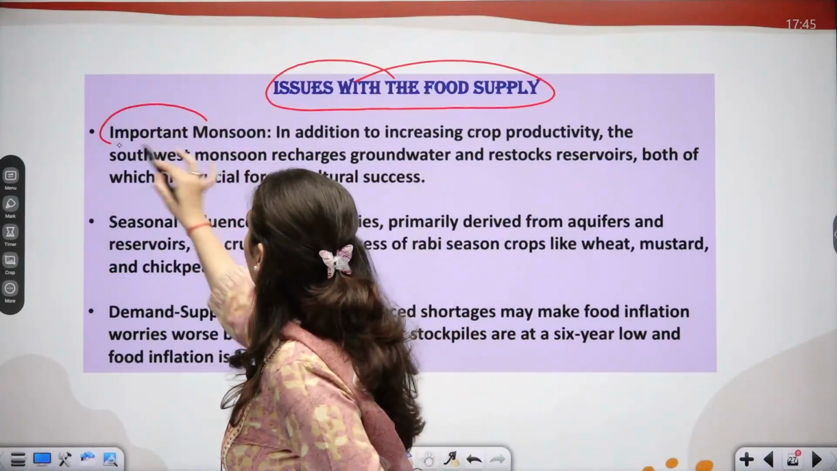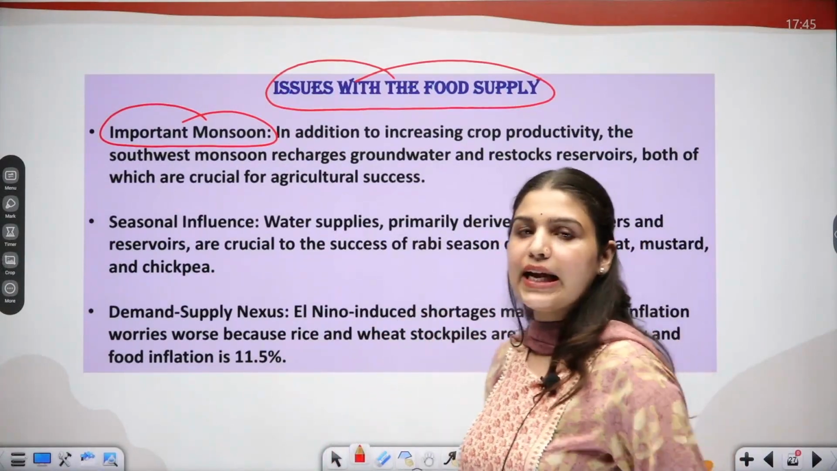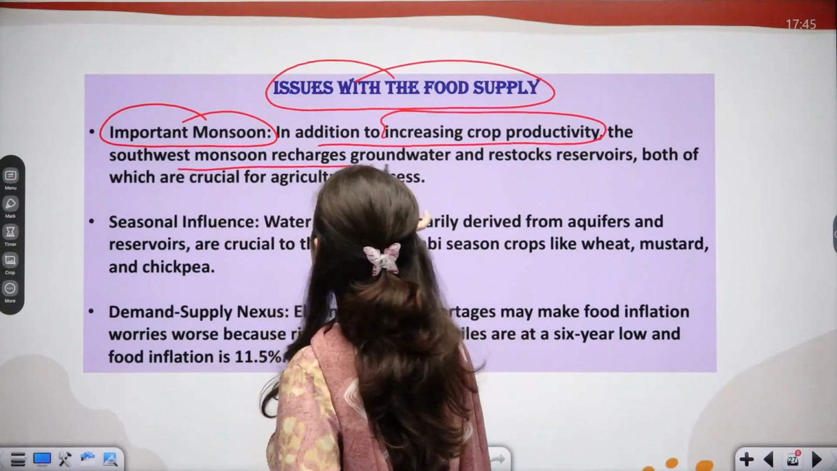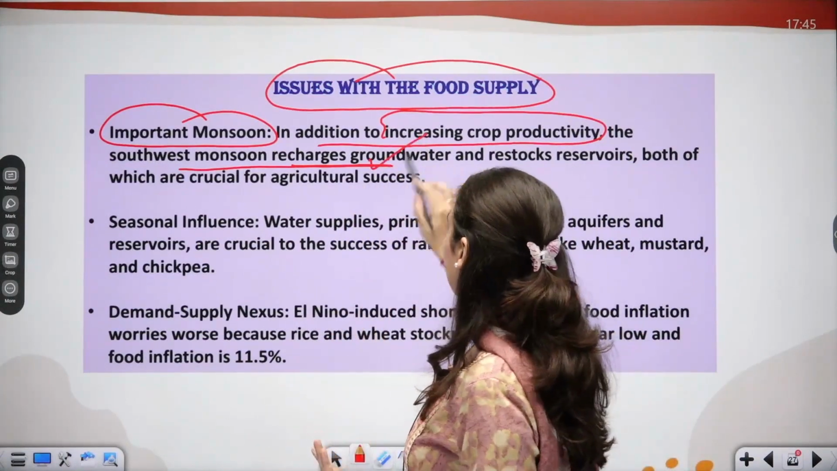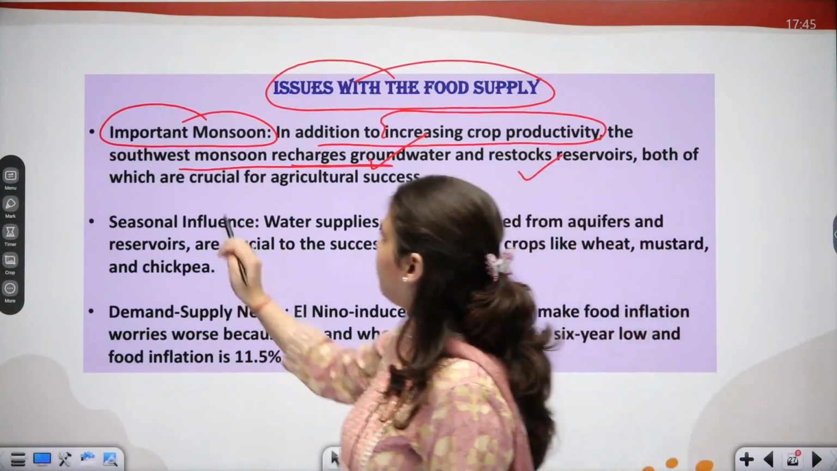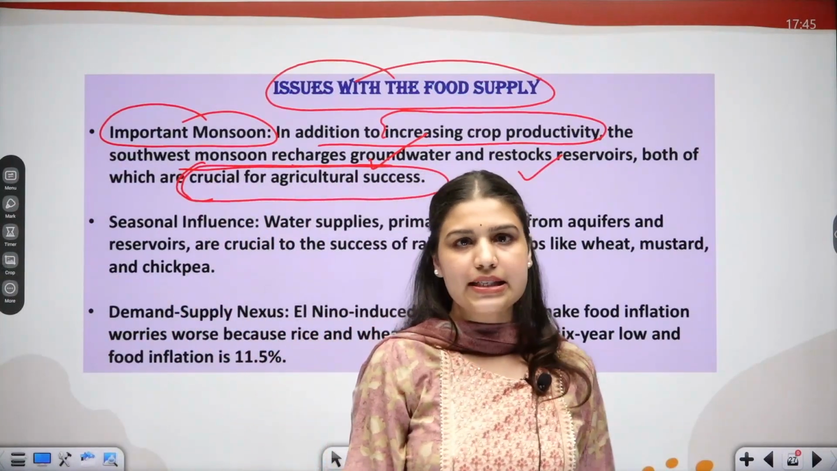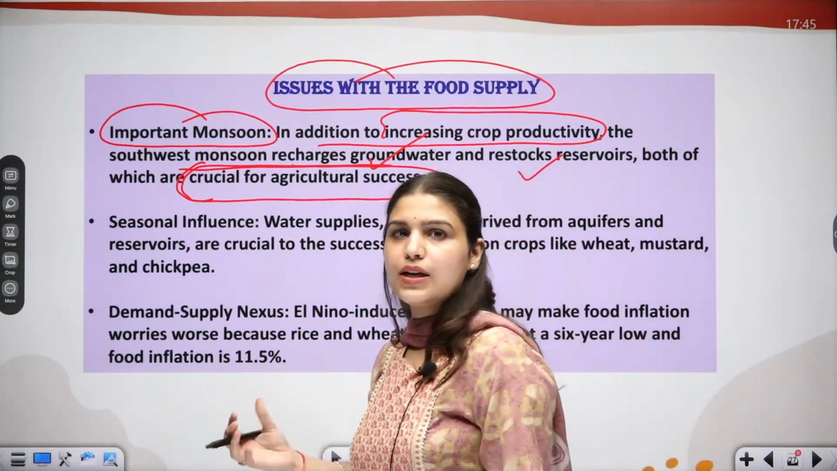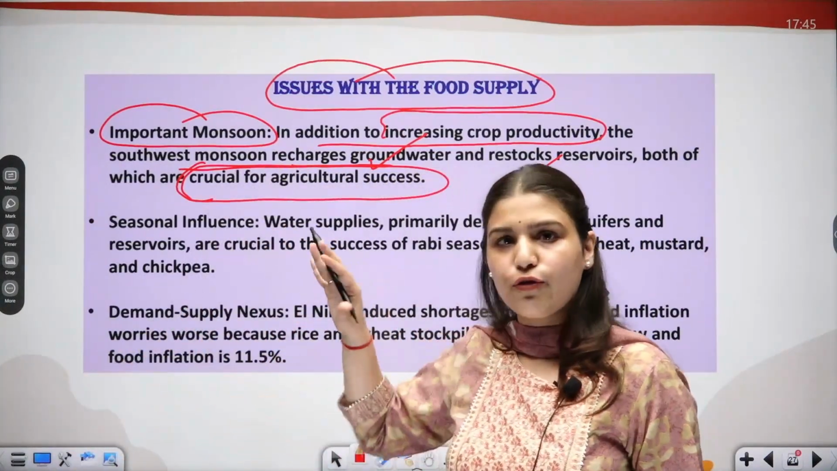As we talk about monsoon, we have got lower rainfall than we expected. In addition to increasing crop productivity, the southwest monsoon, so here we are talking about the southwest monsoon, what does it do? It recharges groundwater, maintains the balance of the groundwater table, and restocks reservoirs as well, which are both crucial for our agricultural success. We need irrigation facilities specifically for some crops. So this is what the southwest monsoon does for us, but in August the rainfall has been less, so it may impact the productivity of the crop.